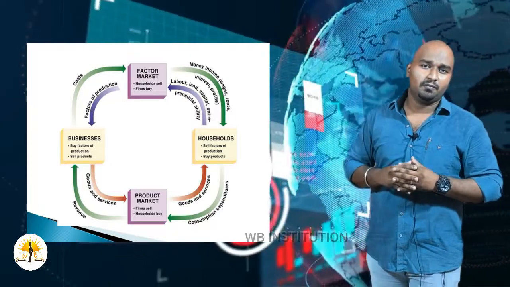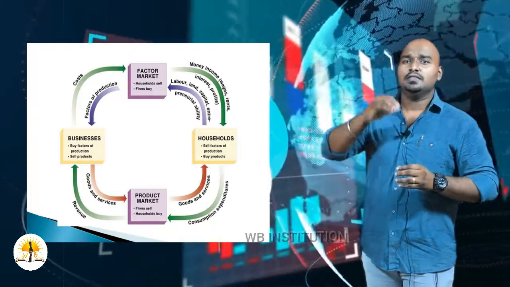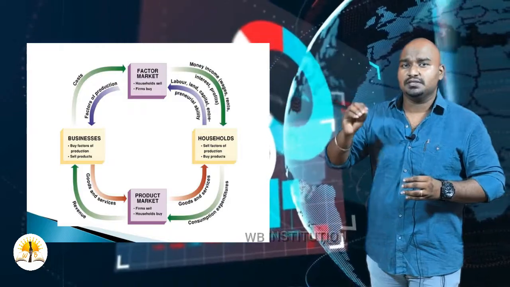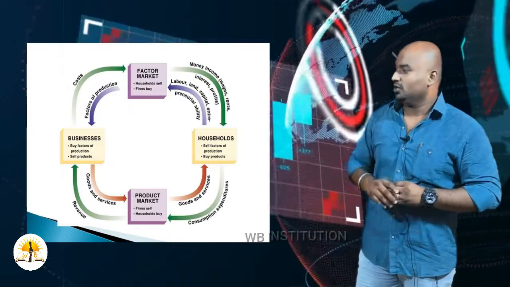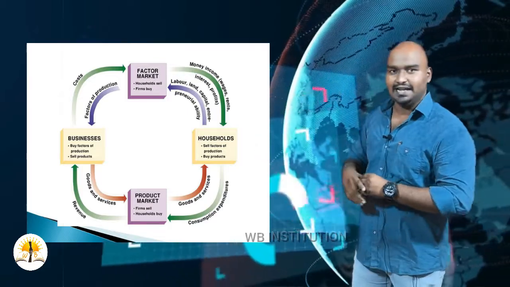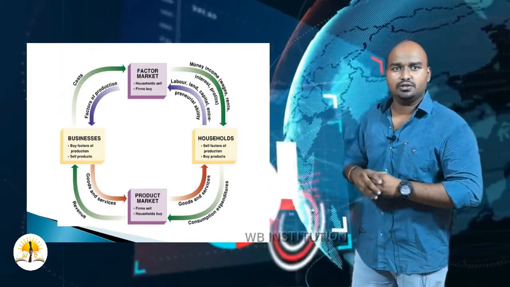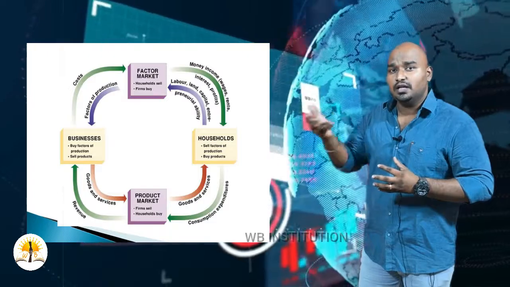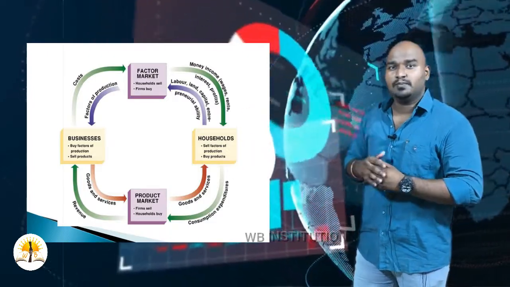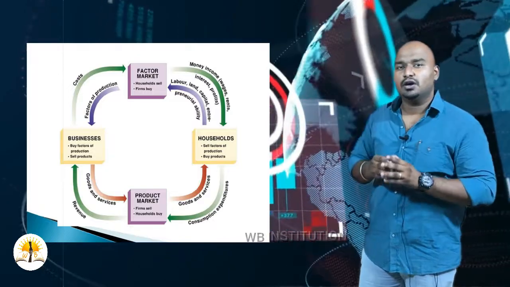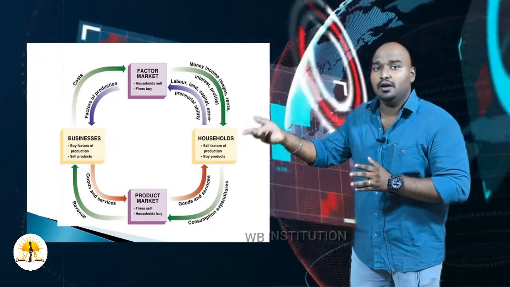Now 10% of 20 rupees is 2 rupees. So adding up the tax with the factor cost, we are going to introduce our product into the market.